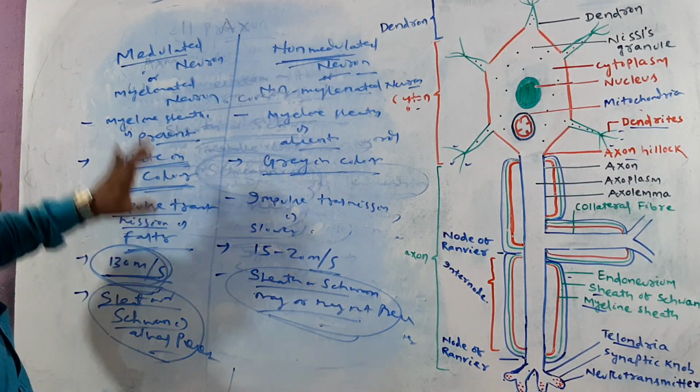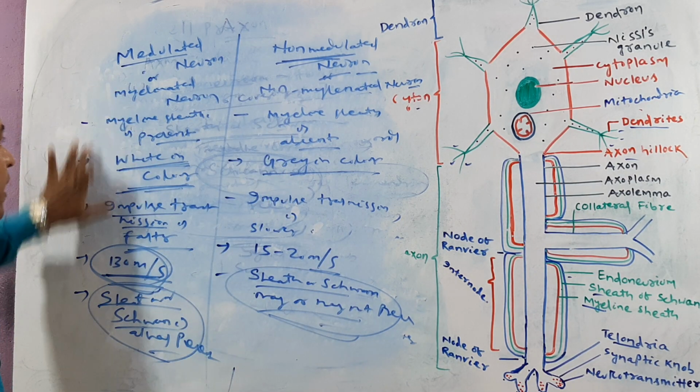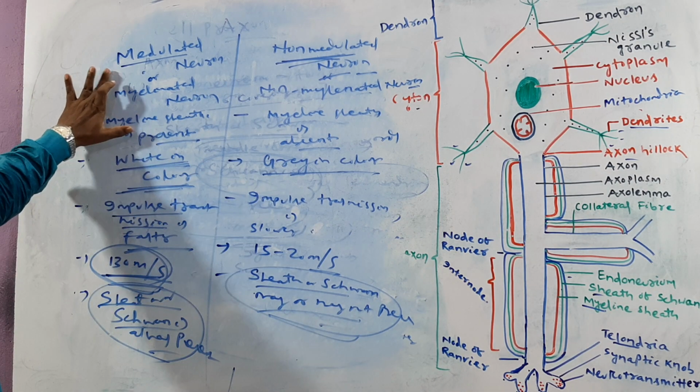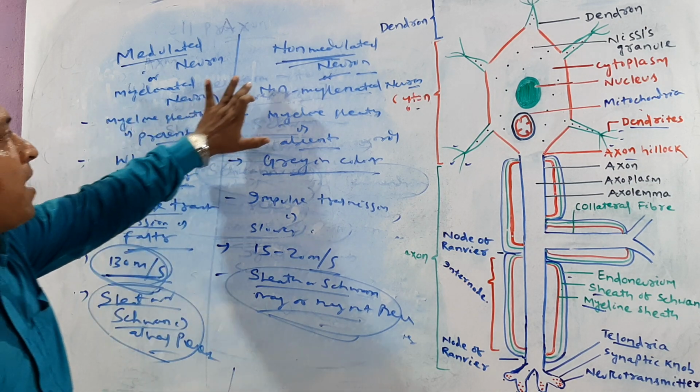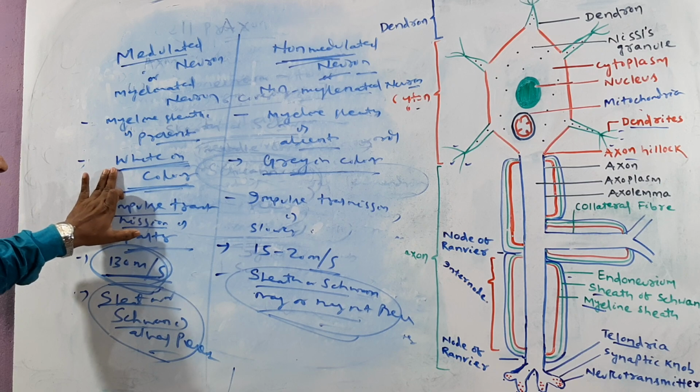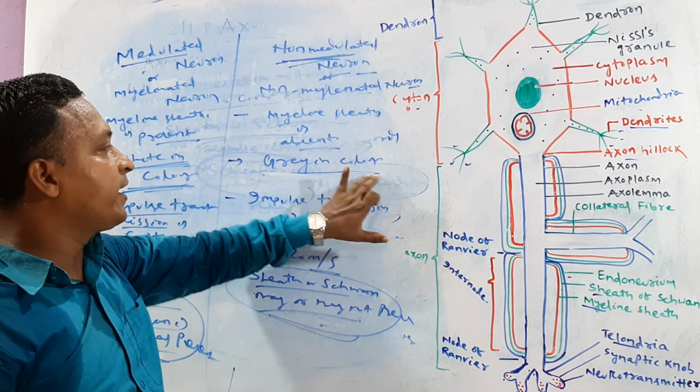So this is the basic fundamental about medullated neuron and non-medullated neuron. Clear? No confusion. Myelin sheath is present in medullated neuron and absent in non-medullated neuron. Medullated is white in color, and non-medullated is gray in color.